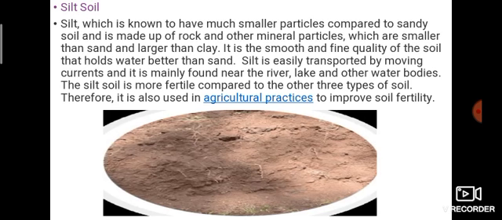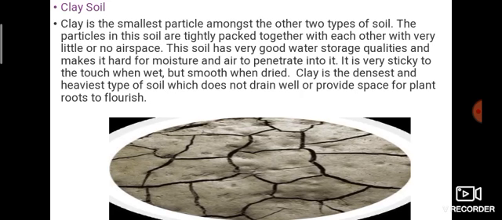Next, they are rich in nutrients, then highly fertile and hence suitable for agriculture. Okay, then they are often mixed with other soils to improve the fertility of the soil. Next one, clay soil. What is clay? Yes, clay soil. We can make pots. Okay, what is this?